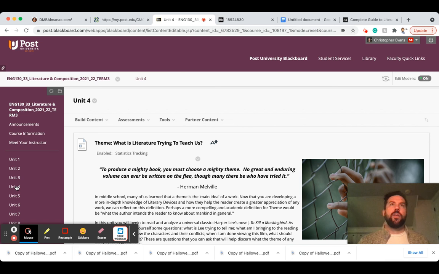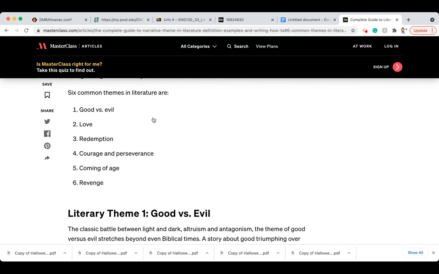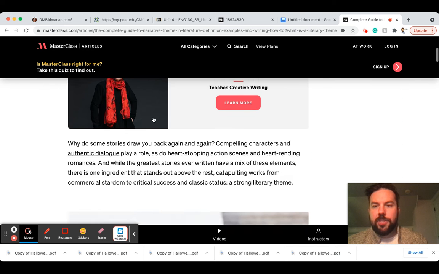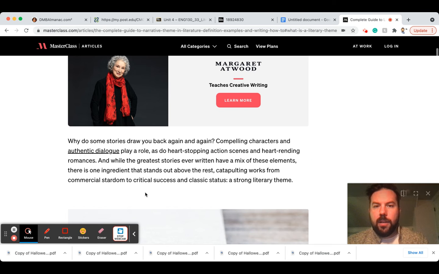How many children's books are there about sharing and about inclusiveness and loving yourself and being the best self that you can possibly be, and don't bully people? So stories teach lessons from kids all the way up to when we're reading them. Theme is the lesson that a book or a story or any sort of text is trying to teach us. What's really fascinating, I'm going to jump over here and I'll leave this link in the actual post. What's really fascinating about themes, and this is from Masterclass, this is Margaret Atwood.